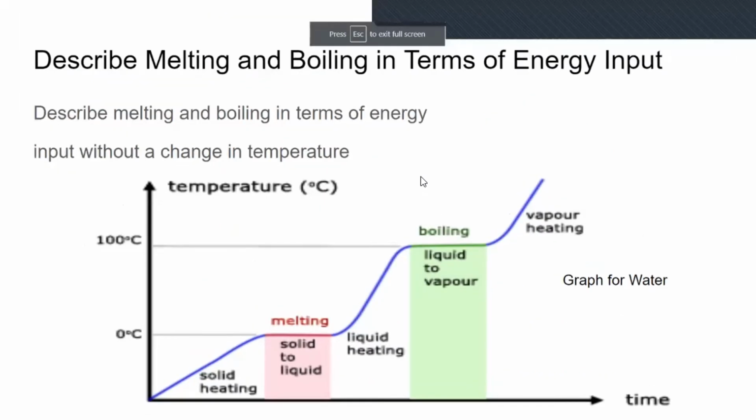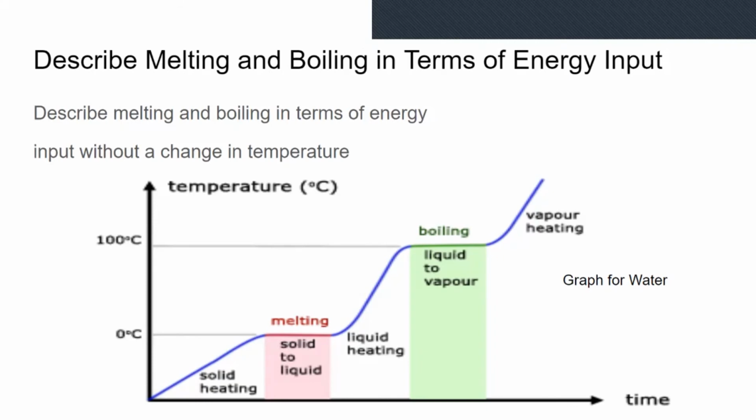Describe melting and boiling in terms of energy input. So melting and boiling are points at which the thing that you are heating or cooling doesn't change temperature. This happens because the energy is trying to break apart the particles from the bonds, to move them away.